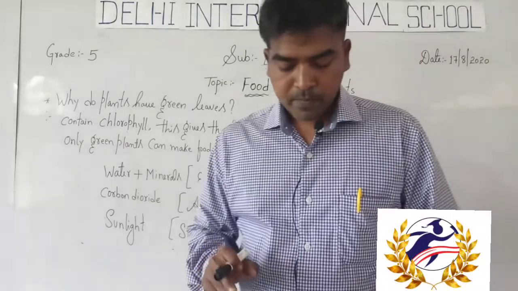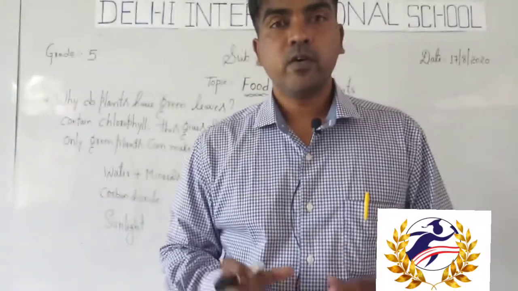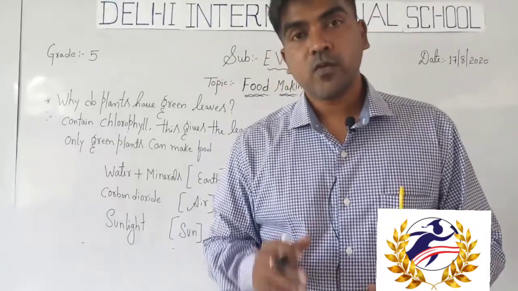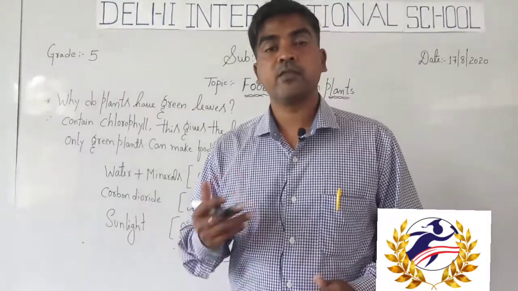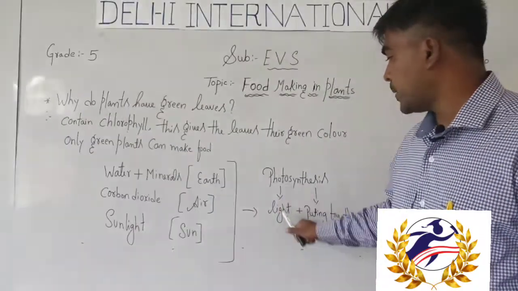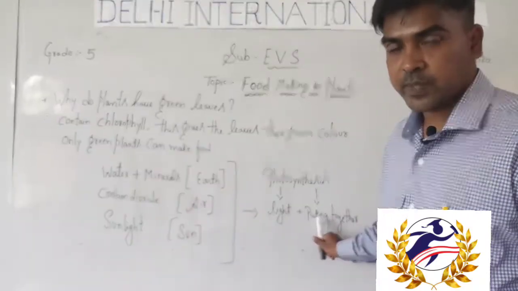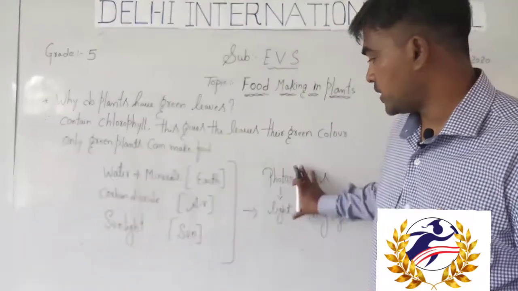Students, the process by which plants make their own food is called photosynthesis. What is the meaning of photosynthesis? Photo means light. Synthesis means putting together.